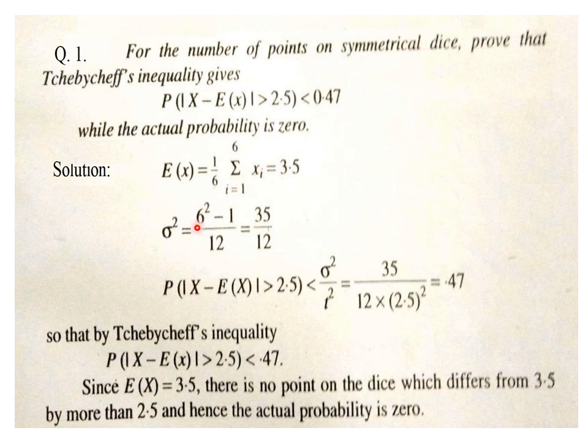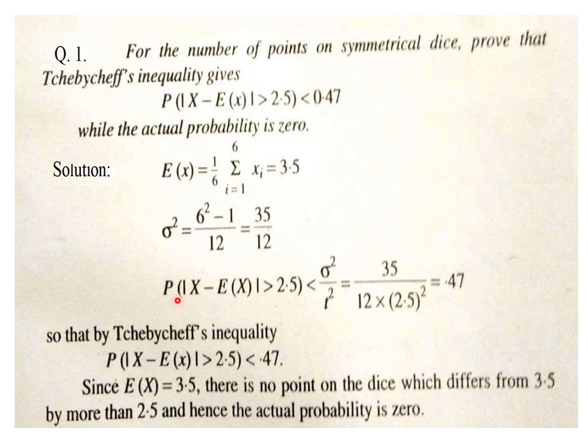So the formula gives 6 square minus 1 upon 12, that is 35 by 12. So after obtaining the mean mu, Ex, any word can be used for that, and the variance sigma square.